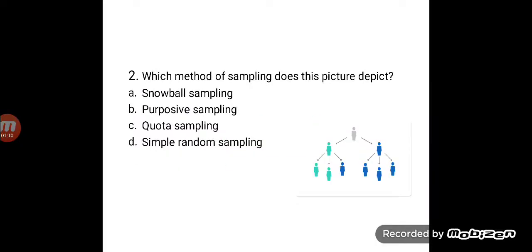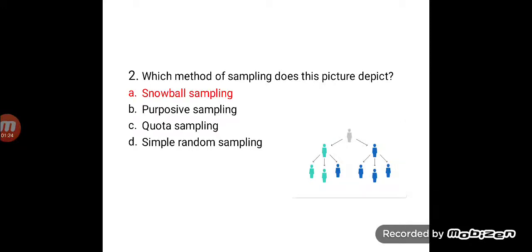The next question is, which method of sampling does the picture depict? This you can see that there is one individual. Again, the arrow points to two individuals. Those two individuals again further point to further more individuals. This is basically the snowball sampling. Now, snowball sampling plays an important role in qualitative research, especially when we are trying to do studies which are related to stigma-associated diseases, like, for example, drug users or sex workers. So, snowball sampling comes to use in such scenarios.